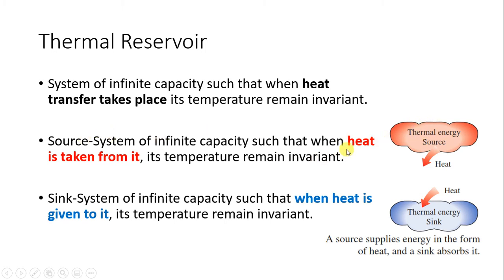And what is a sink? It is again a system of infinite capacity, and its temperature is usually low. When heat is given to it, it accepts the heat, and the temperature remains constant for the source as well as the sink.